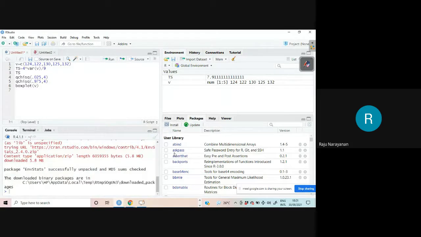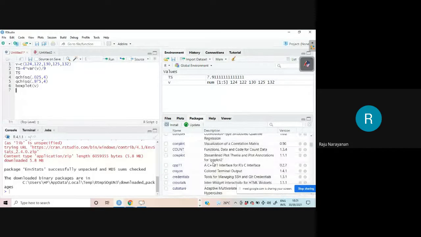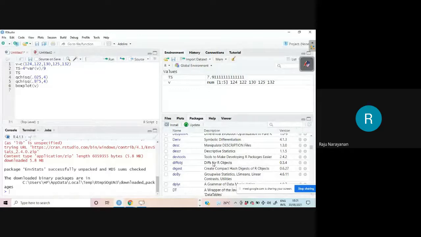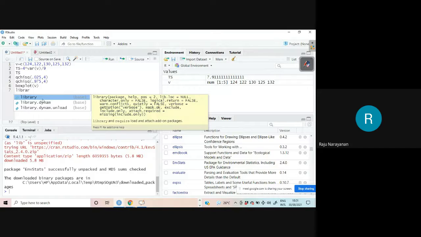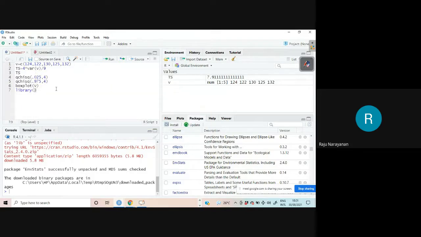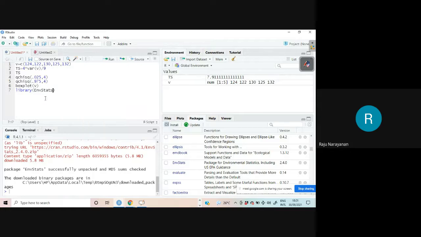Yeah, the package is available. Now if you check here, you can see the installed packages: A, B, C, D, E. Yeah, envstats is available. Then what is to be done? You have to invoke it with library. When you type library, it will come here. When you type E, N, V, the other things you need not type, you just select. Actually these things are making us very lazy, but the conveniences are there.